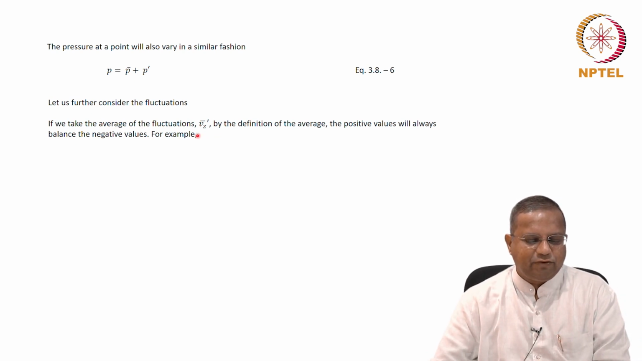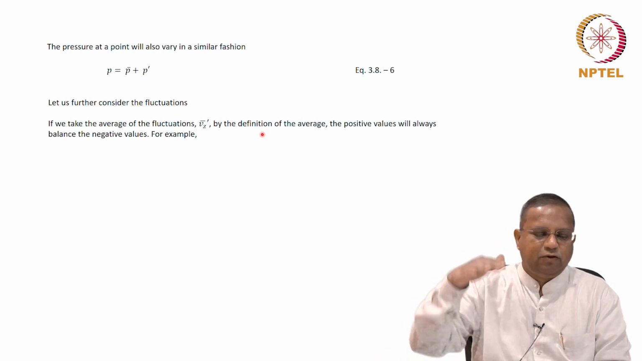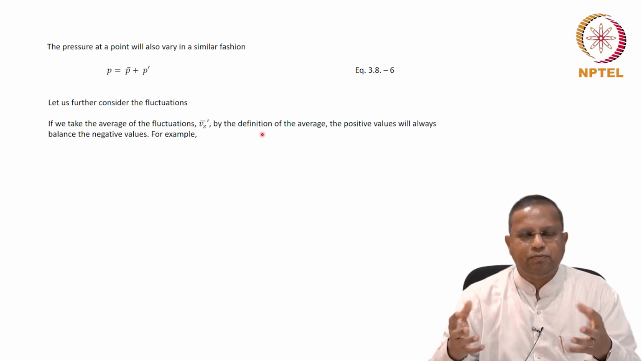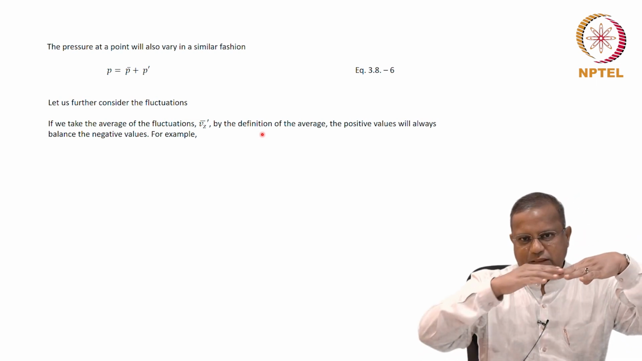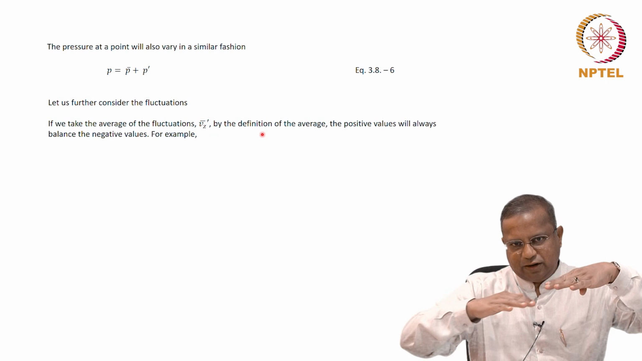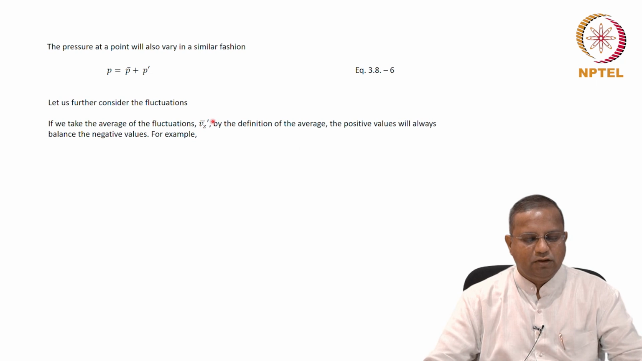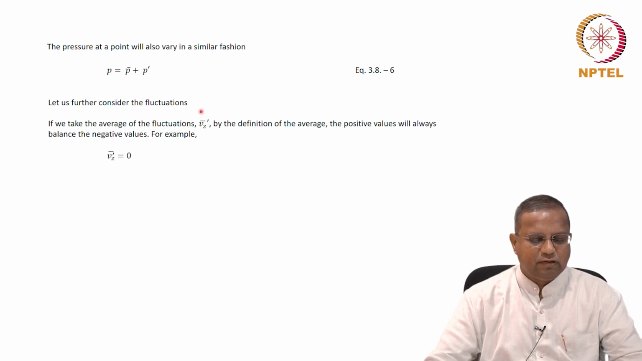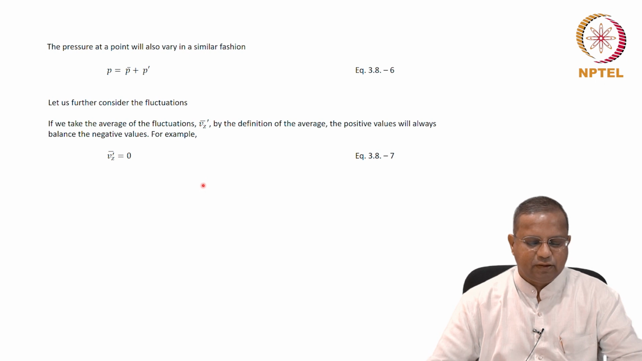If we take the average of the fluctuations, by the very definition of average, the positive values will always cancel out the negative values. That's the whole point about the average. If you sum all the positive variations, they will cleanly cancel out the negative variations if we take the average. So we cannot use the average of the fluctuations as a measure of anything, because it's going to be zero. If you are looking at the measure of the turbulence, we cannot do this. We'll have to do something else.